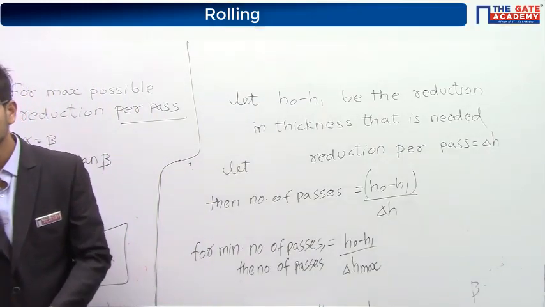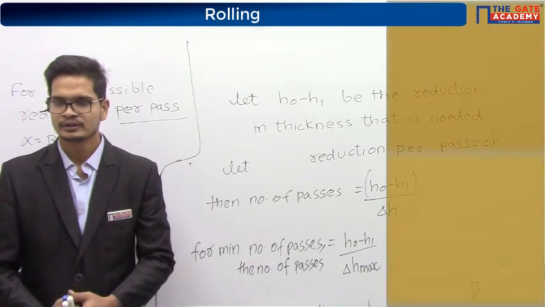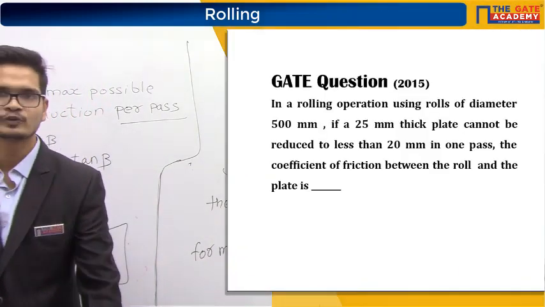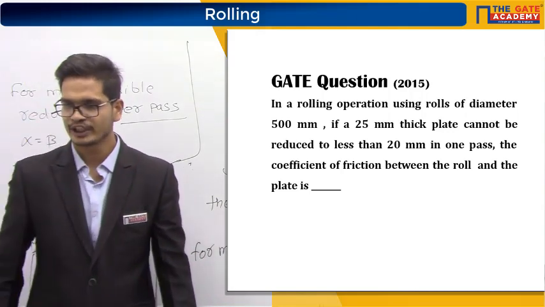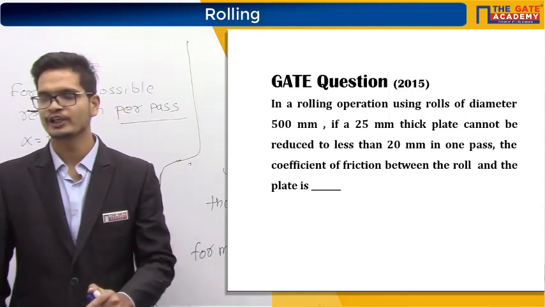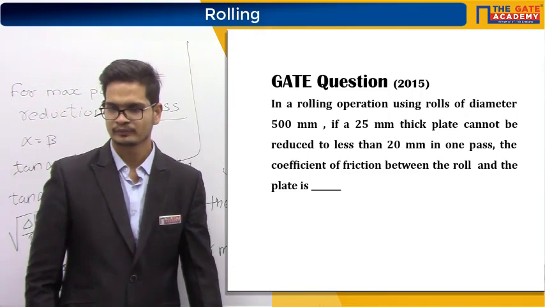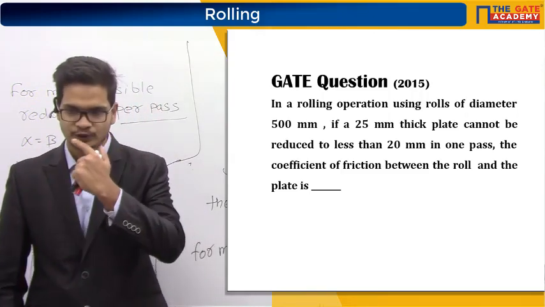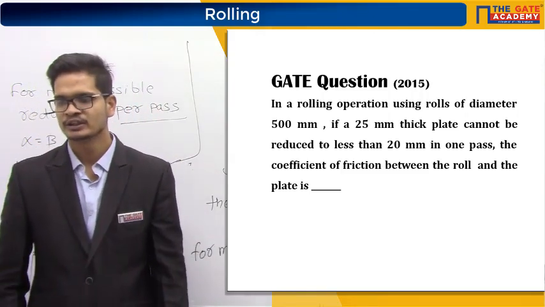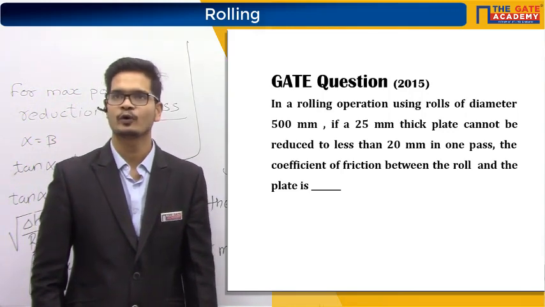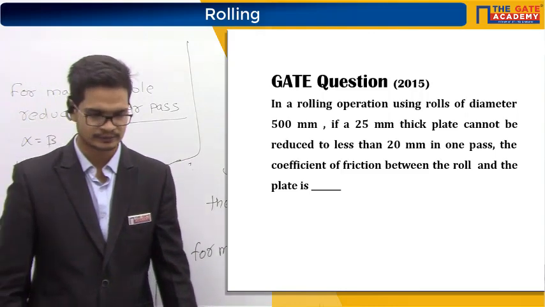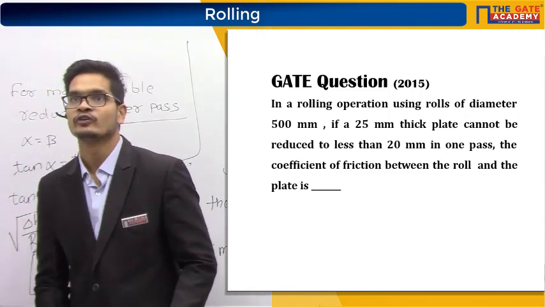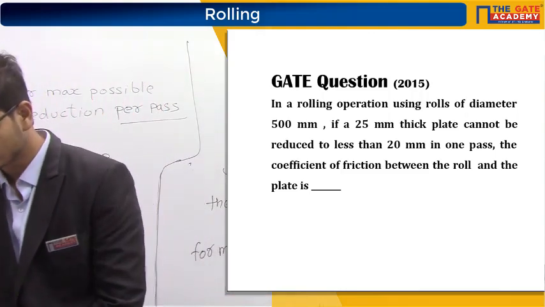Then, there is a GATE 2015 numerical. In a rolling operation using rolls of diameter 500 mm, if a 25 mm thick plate cannot be reduced to less than 20 mm in one pass, the coefficient of friction between the roll and the plate is. Okay, please tell me the answer for this. 0.14. Very good, guys. 0.14 is the right answer.